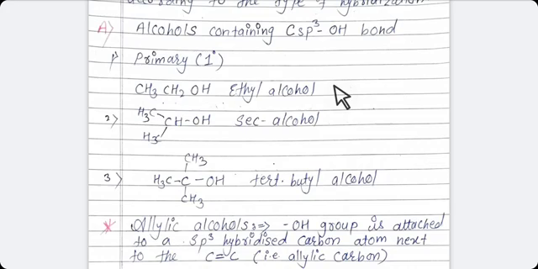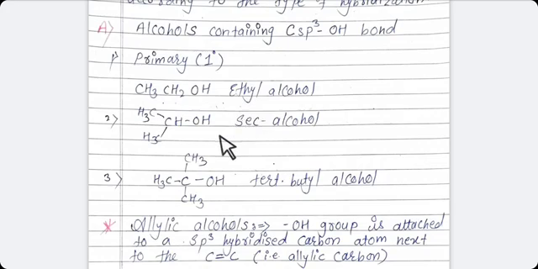The OH group, or any functional group, is attached to a carbon, and this carbon is attached to only one carbon atom, as you have seen in the example. Primary carbon atom: CH3, CH2, OH. OH is attached to CH2, and this carbon atom is attached to only one other carbon atom. It is your primary group.